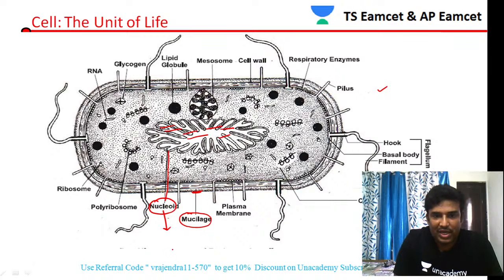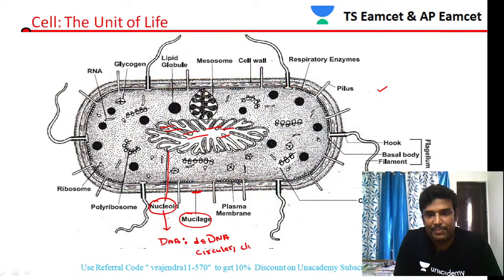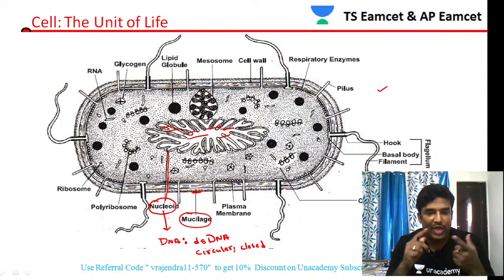The nucleoid contains DNA, no doubt about it. The type of DNA is dsDNA, which means the nucleoid is made up of double strand DNA. It is circular, closed, double strand DNA.